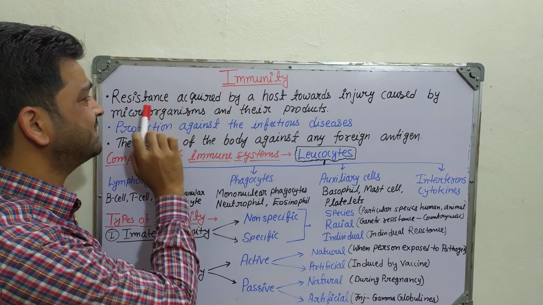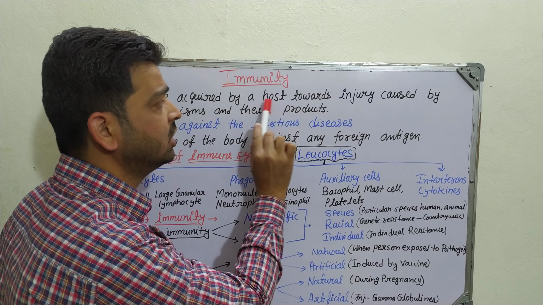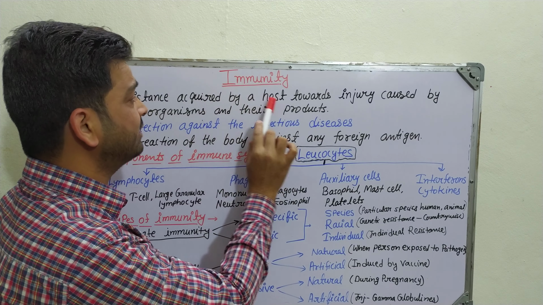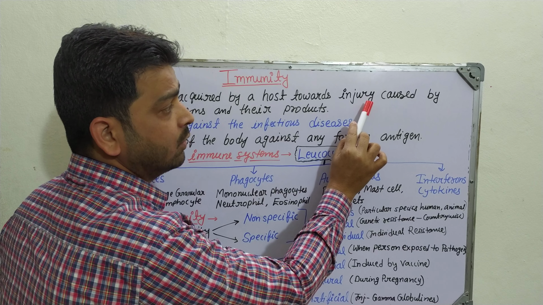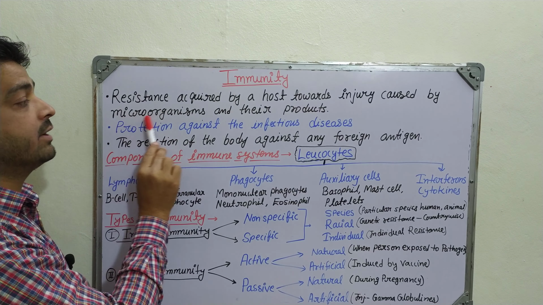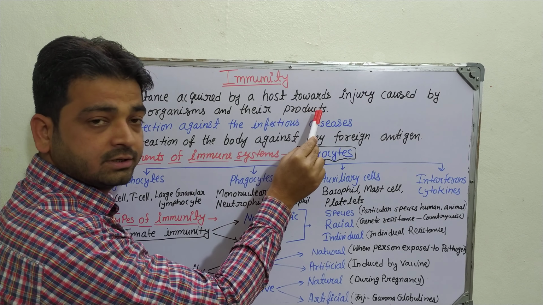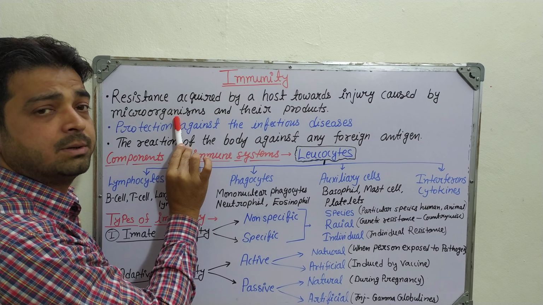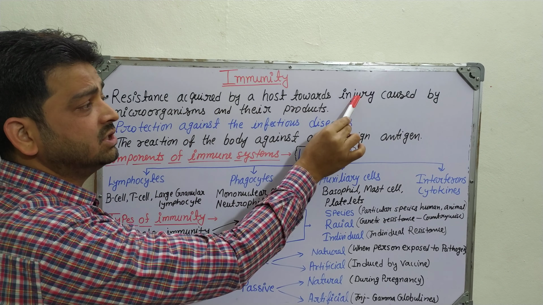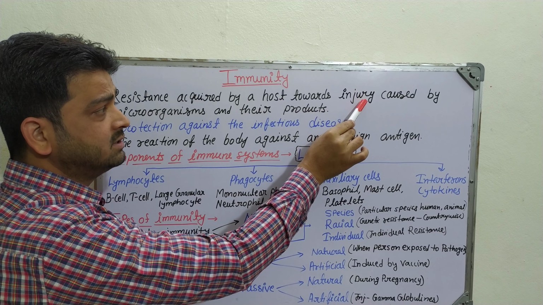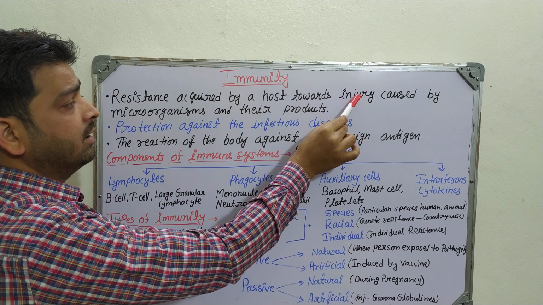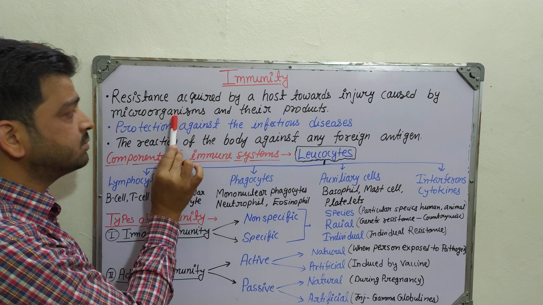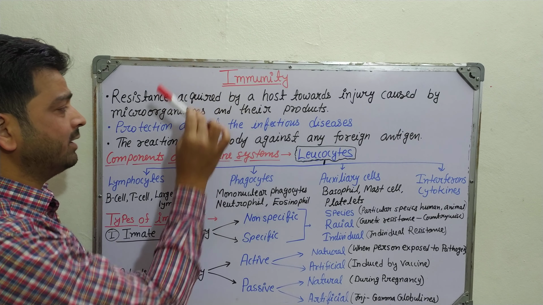Here immunity is nothing but resistance acquired by a host. Host means the person, a particular living organism, when it acquires a particular resistance towards injury caused by microorganisms and their products, right? It may be any pathogen or any intermediate from a microorganism, any kind of injury, infection or disease that may affect the host. When the body or living organism acquires resistance towards this microorganism, that is called immunity,